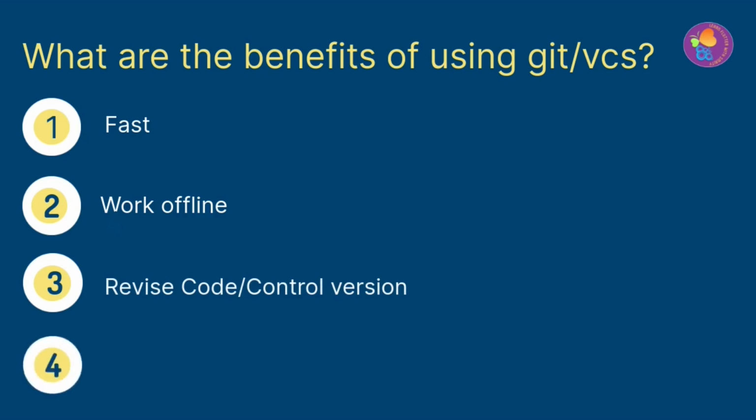Another advantage of using it is multiple developers can work in a team environment. Suppose many developers are working on a file in a project, and after working, adding this file to the main project is a lot of trouble. But we can do that very easily using Git or VCS. This means managing source code becomes much easier.